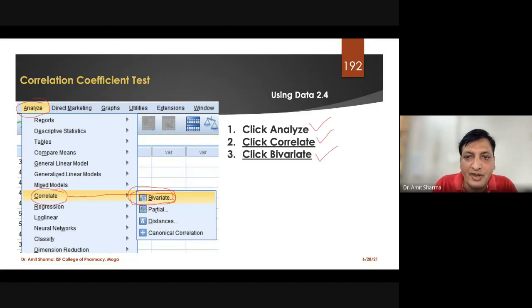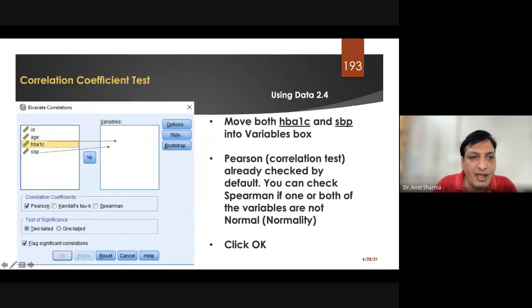As you move to Bivariate, you are going to get a window for bivariate correlation. This is the window for bivariate correlation. You can see these are the variables which we have made for our study. Here you don't have a text box or a dependent list box. You have only one box called Variables. So both the variables you have to move from the left side to this side. Clear?